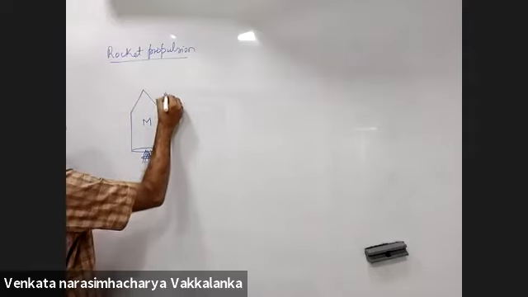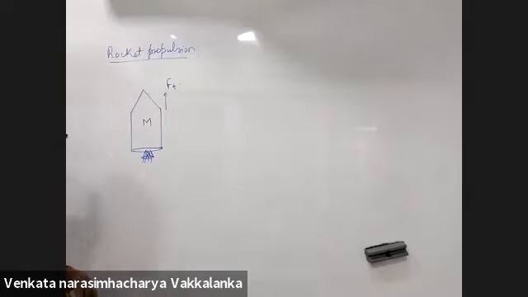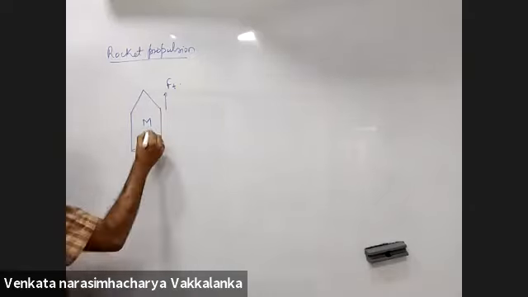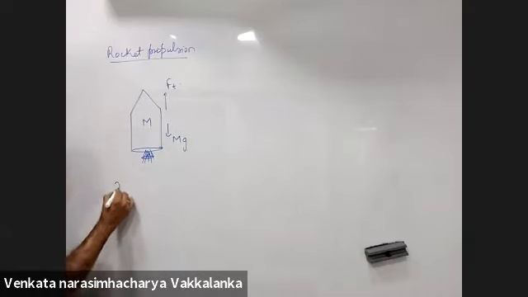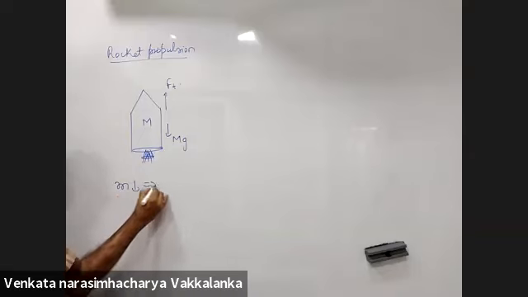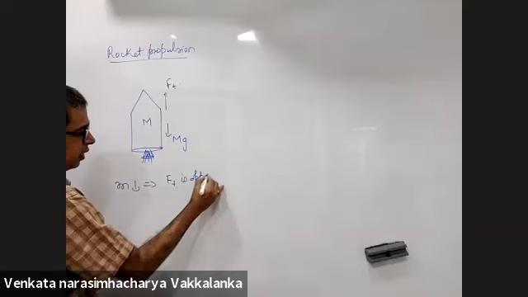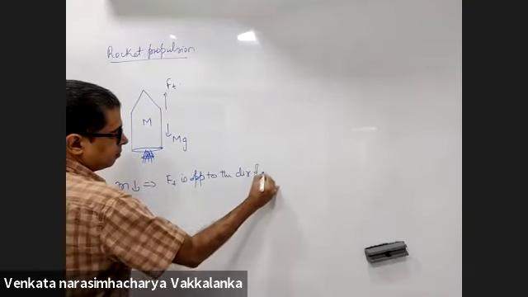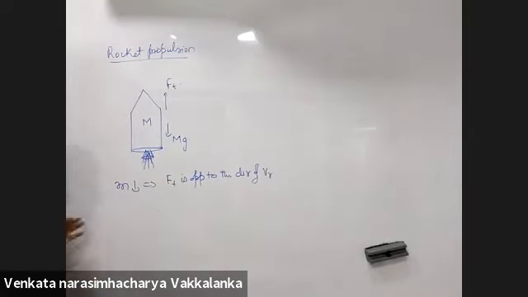One thing for sure, I know that thrust force will be in the upward direction. Why? Because the mass is decreasing. Mg will be in the downward direction. Mass is decreasing, so thrust force is opposite to the direction of Vr. Relative velocity will be in the downward direction.